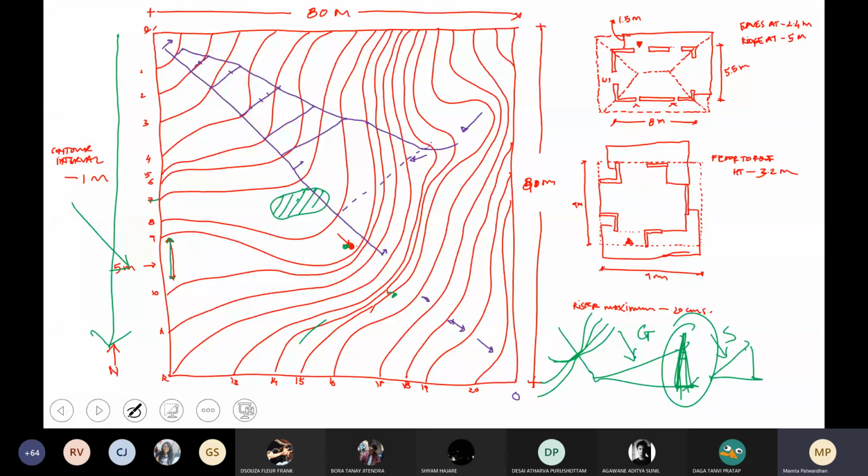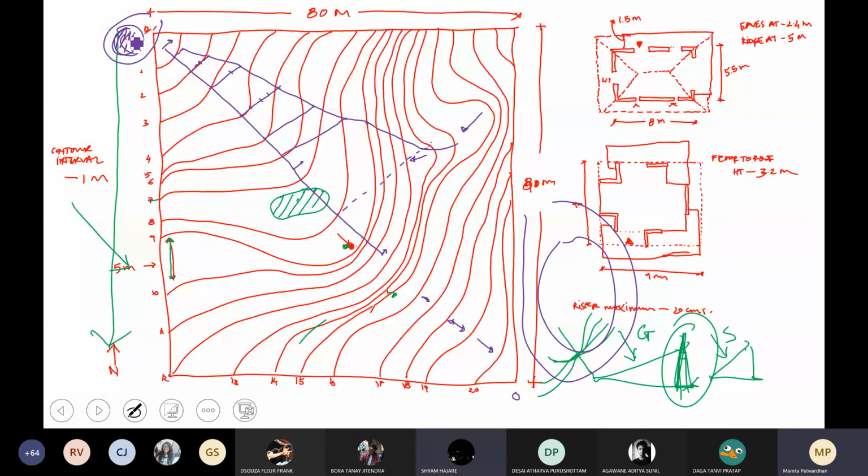To add contours here, the other way: this green one is the highest point, and here I will keep increasing in the opposite direction. Then I'll have the opposite direction as well. So this is not going to be a peak or a high point; this is a low point. Water will flow from the high point through this, and I'll get a catchment. If this continues like this, then I'm going to get a stream or a river which moves ahead.